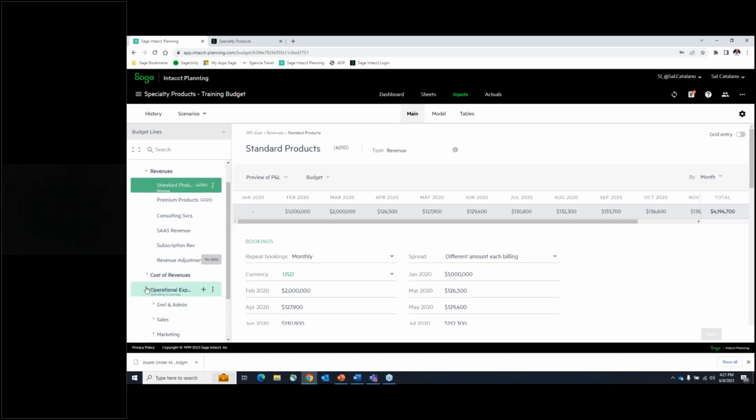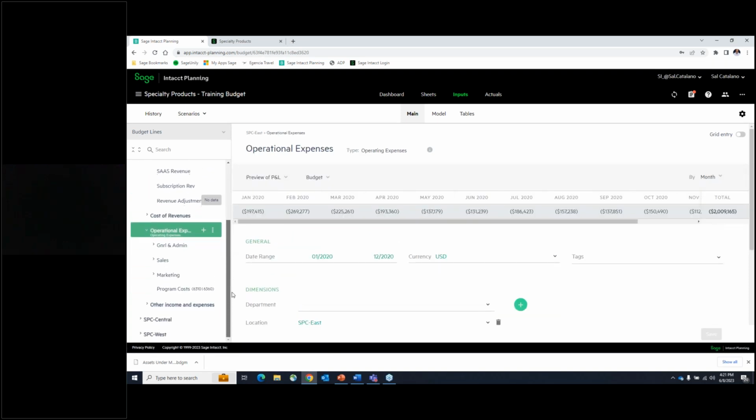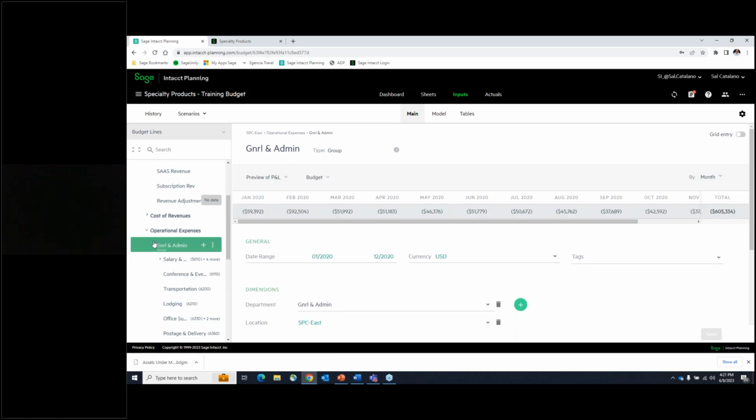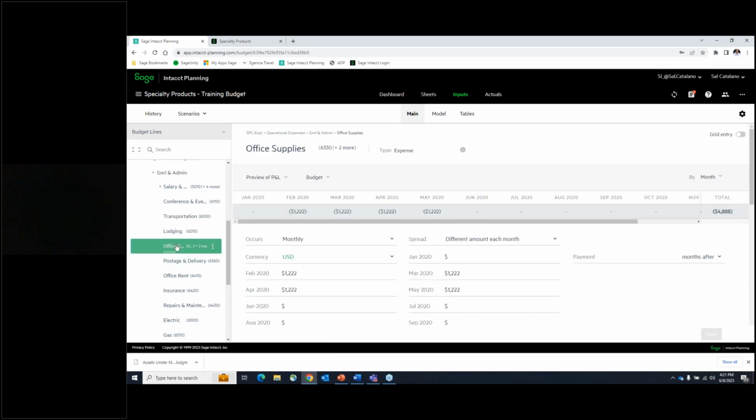Okay, I'm still going to continue on the operational expenses. You can see here that this one particular budget is broken down by department. So I can see my departments. And then once I expand those departments, I can see the individual budget line items. Okay. And I just want to show you here, if I look at one of these budget line items, just to show you how this works, notice up here, this is the account number that's associated with Sage Intacct Core. And then we've got this opportunity to look at what the type of budget it is. So in this case, it's going to be an expense.